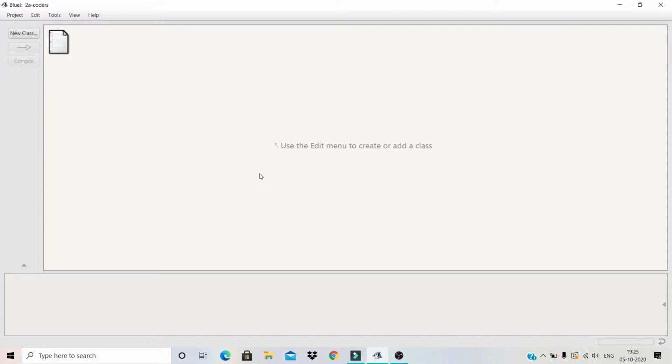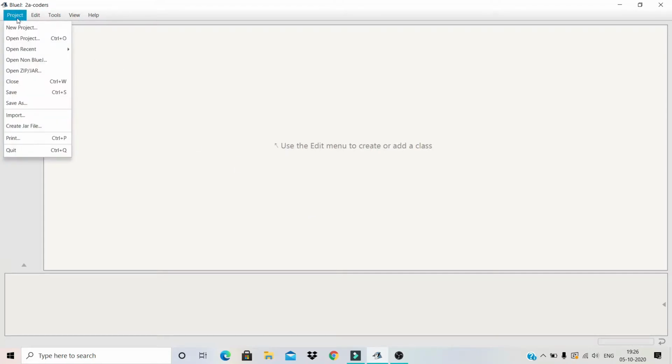After you open BlueJ for the first time, you may see a pop-up for creating a new project. I don't remember much, I did it 3 years ago, but it is like this only. You get a prompt to make a new project, I think. So what is a project? You can store your programs in a project. According to me, this is the simple definition for beginners. So I've already made a new project.